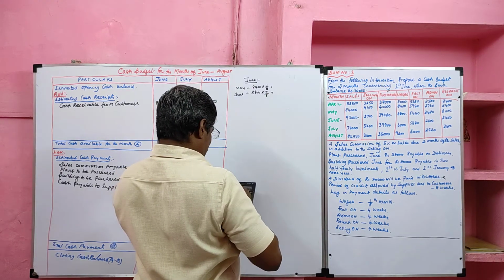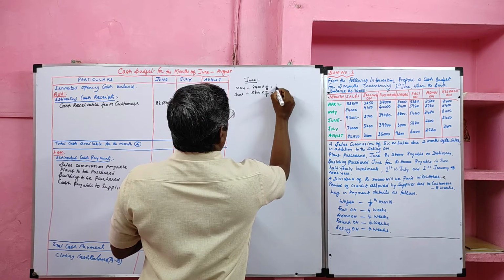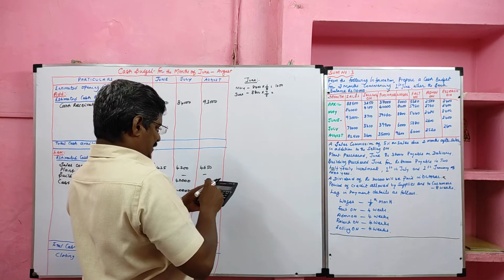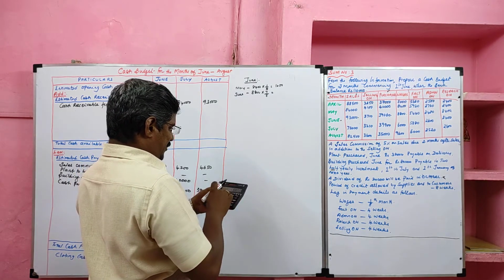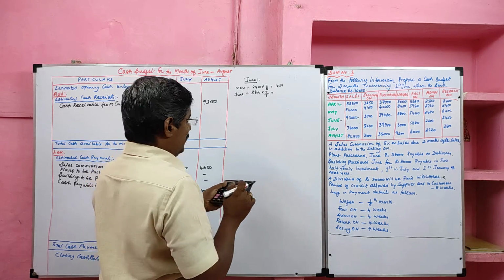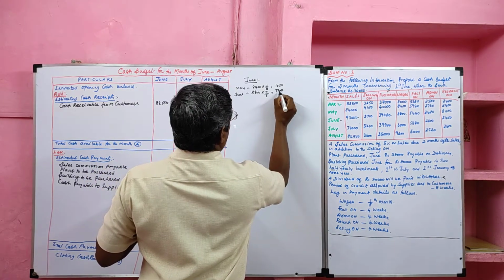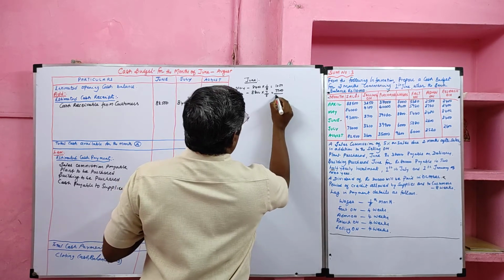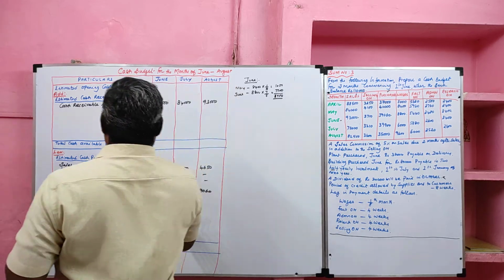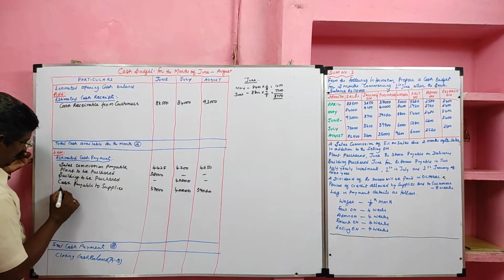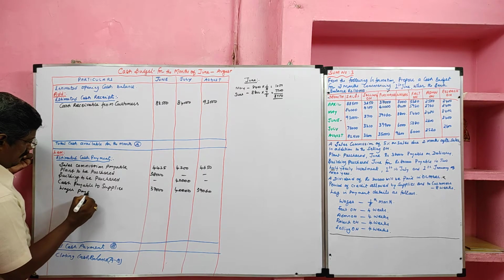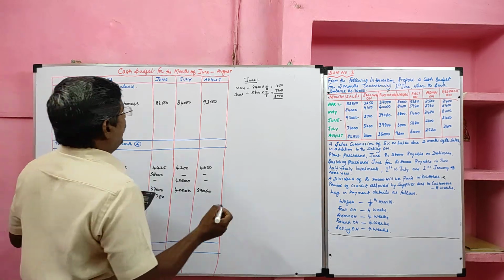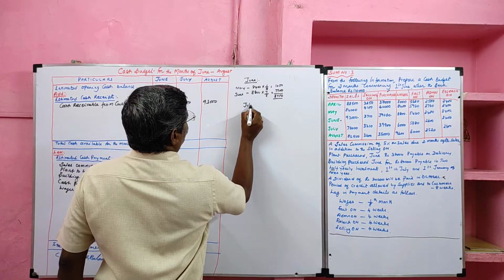So 8,400 divided by 8, so 1,050 from the previous month wages. Current month wages 8,800 into 7/8, 7,700. So previous month 1/8, the current June month 7/8. Total 8,750 wages payable in the month of June. Then we have to calculate wages for July.